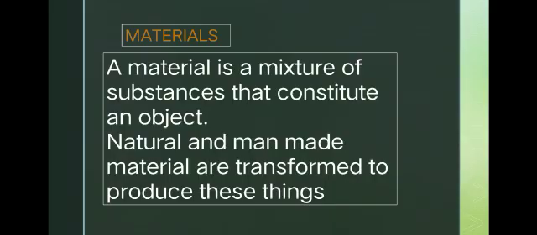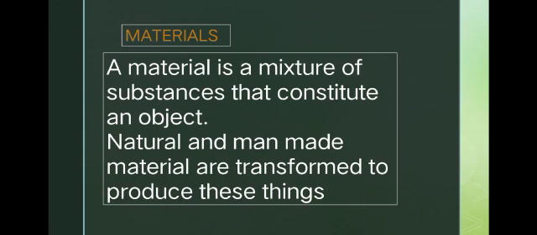Next, we are going to recall material. A material is a mixture of substances that constitutes an object. They can be pure or impure, natural or man-made. Materials are needed to get the things we need for our daily life. We need food, dress, and other goods for our daily life. Natural and man-made materials are transformed to produce these things.